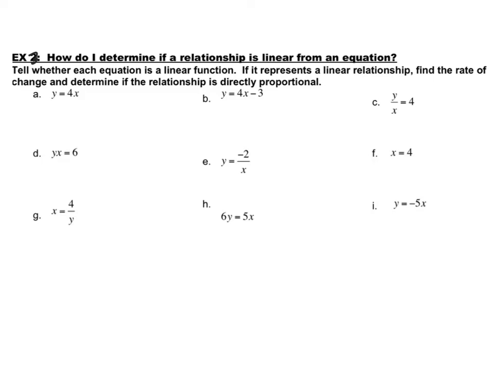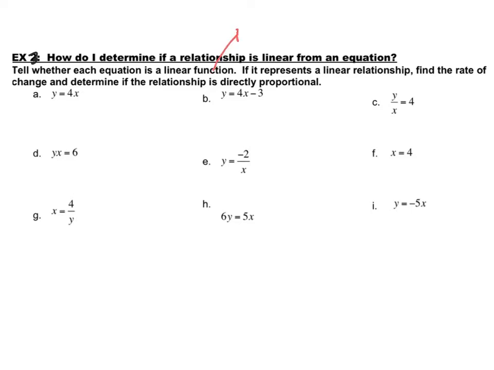All right, so our last example: how do I determine if a relationship is linear from an equation? Tell whether each equation is a linear function. If it represents a linear relationship, find the rate of change and determine if the relationship is directly proportional. All right, so let's start out with the first. Up top here, let's write down what we knew about this.